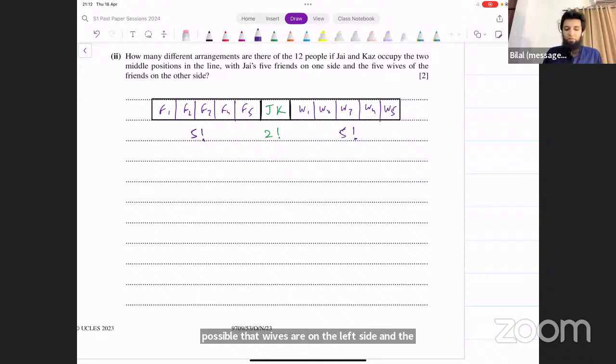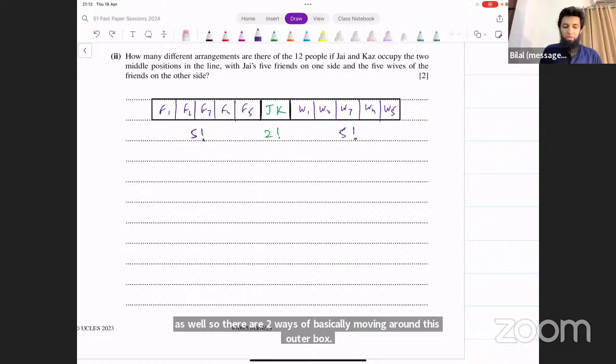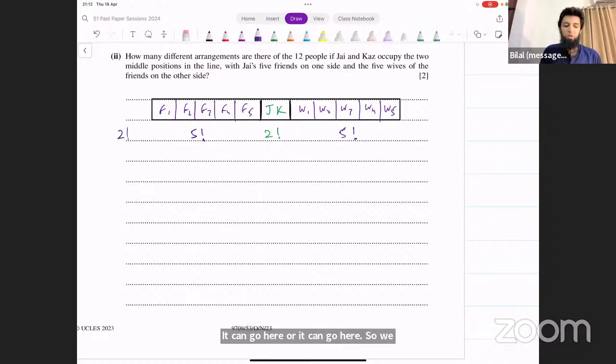So there are 2 ways of basically moving around this outer box. It can go here or it can go here. So we multiply the whole thing by 2 factorial, or just 2, because it's possible that the wives are on the left side and the friends are on the right side. The husbands are on the right side. That's also possible. So what we get from this is 2 factorial into 5 factorial into 5 factorial for the friends and their wives.